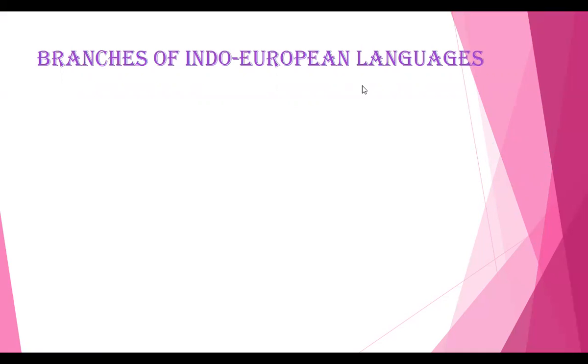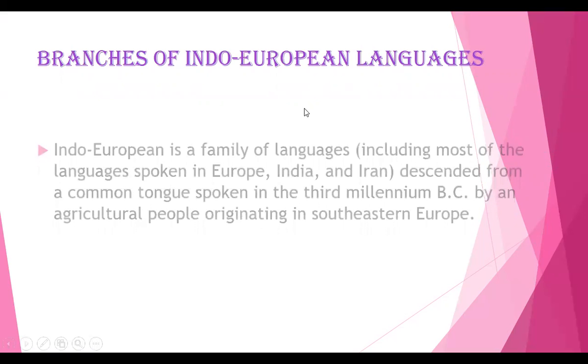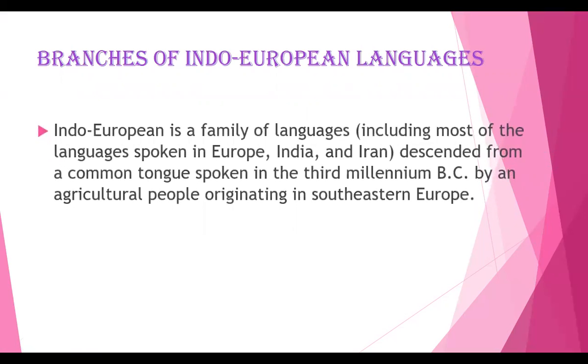Indo-European languages, right? Indo-European is a family of languages, including most of the languages spoken in Europe, India, and Iran. How was it considered a family of languages?